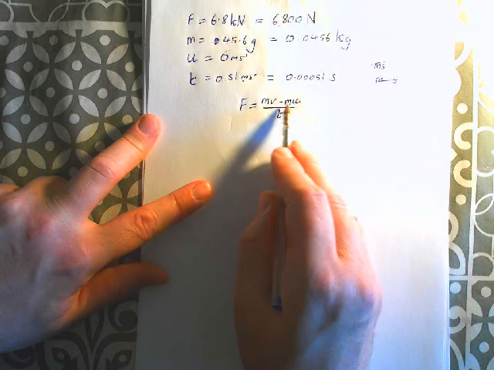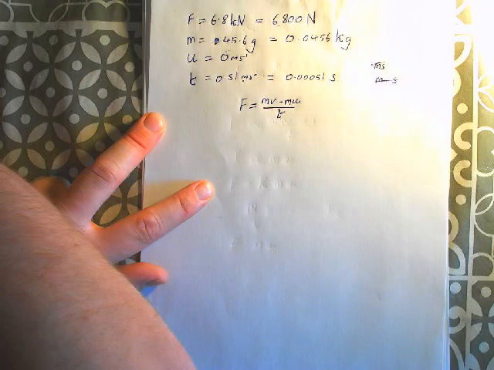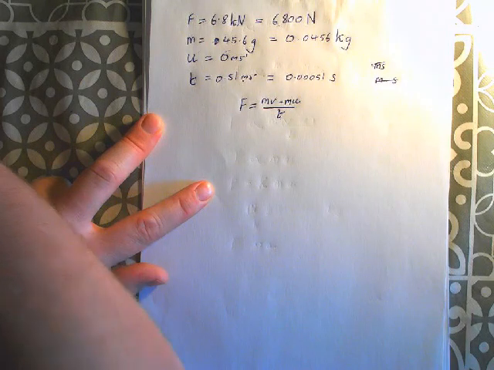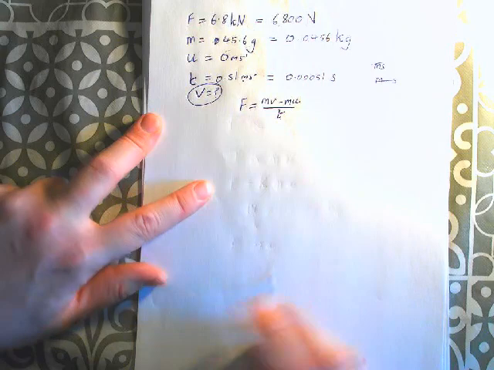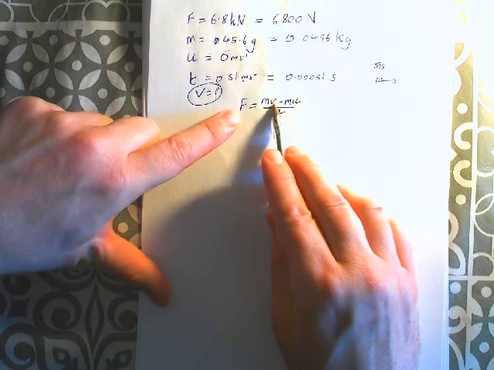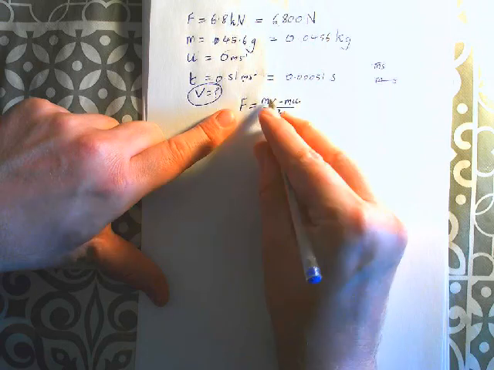Okay, and what are we looking for again? Oh, we're looking for V, isn't it? Focused like a laser, guys. All right. Calculate the velocity of the ball immediately after impact. So V is our target. That's what we're looking for. I should really have kind of focused on that.